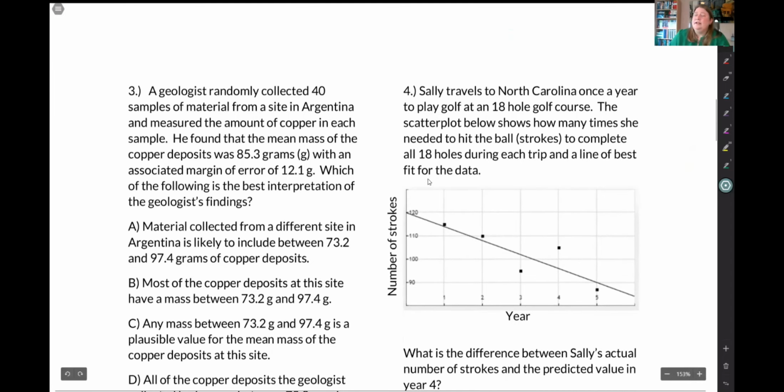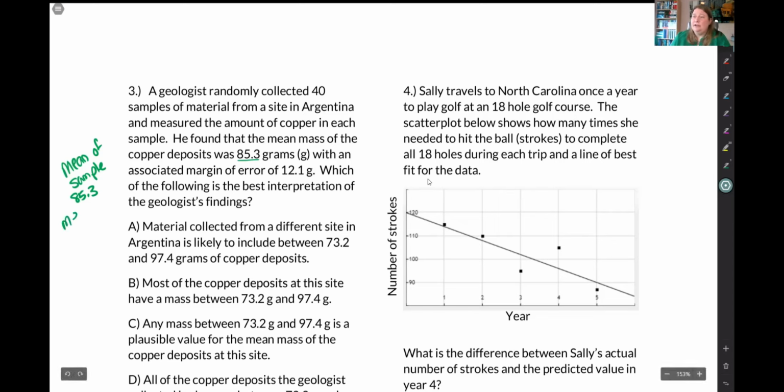Question 3. This question is about taking a sample and getting a margin of error. So in this question, we have the mean of the sample. And the sample came from 40, the mean of these 40 samples that the person took, and that is 85.3. So the mean of the sample can be used to estimate the mean of the population.